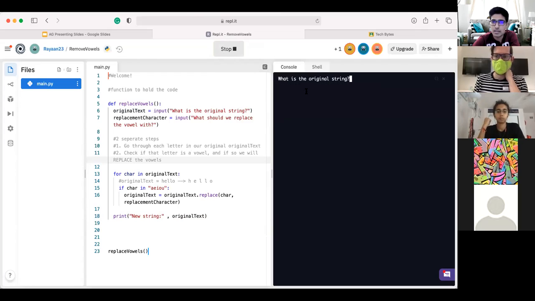Now we can do this with any word. So say we do Tampa, replace it with C, you get TCMPC. So main idea being we're replacing any vowel with the letter we wanted to.